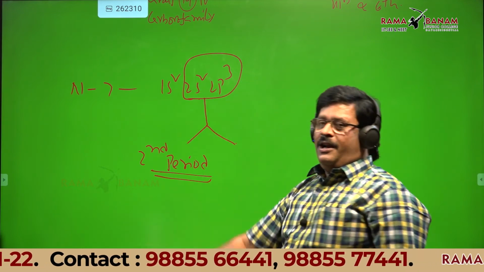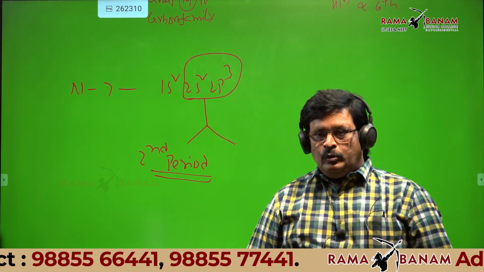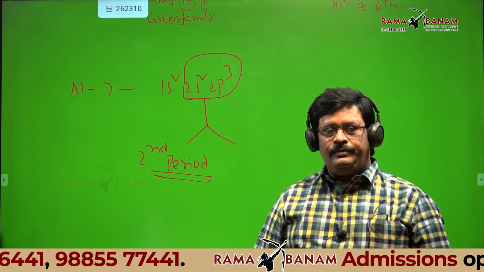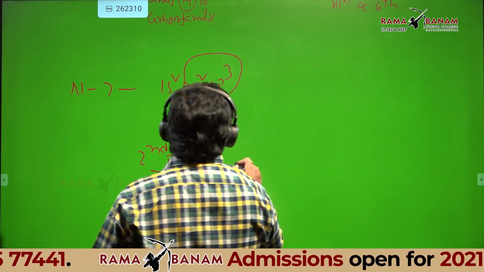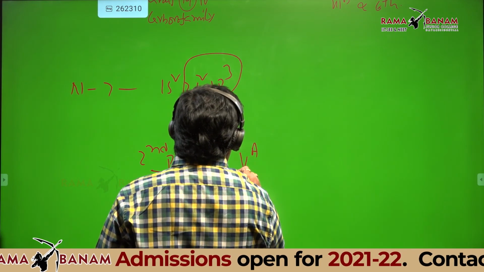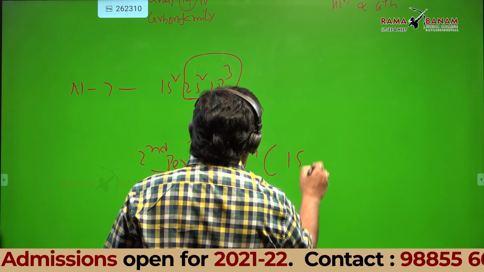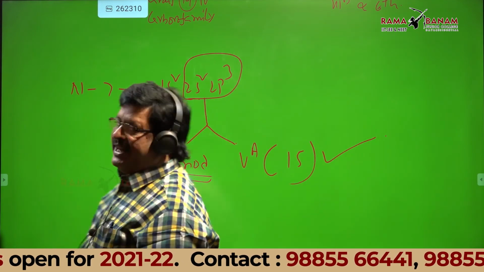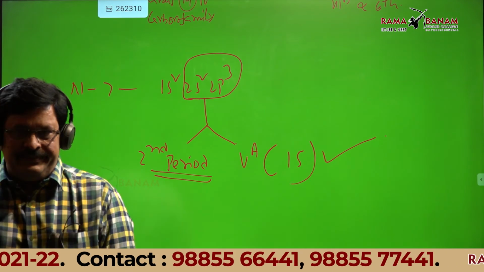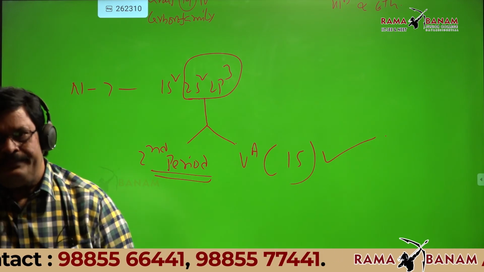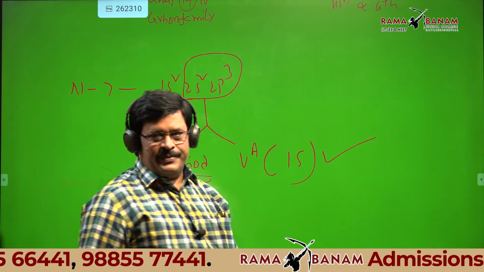Then how many electrons are there in the valency shell? 5. So that is 5A group or column number 15. Is it okay?